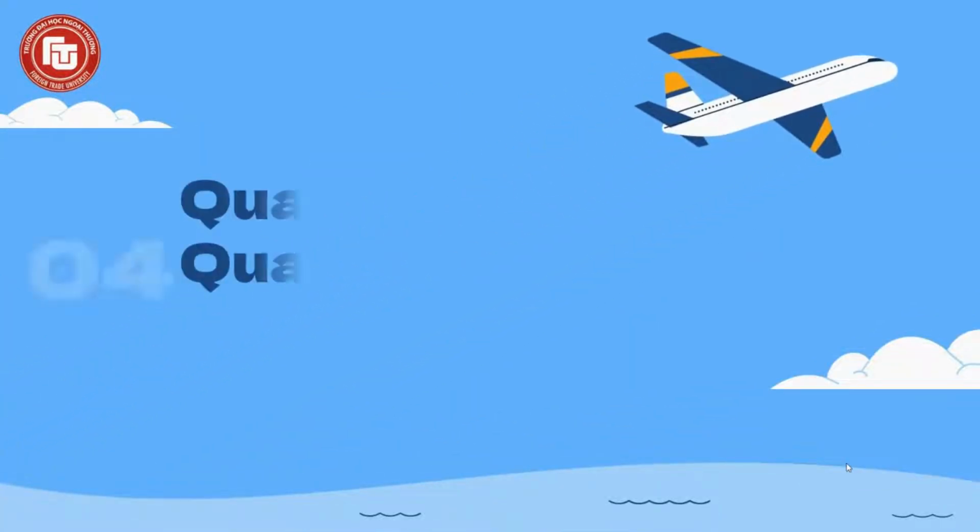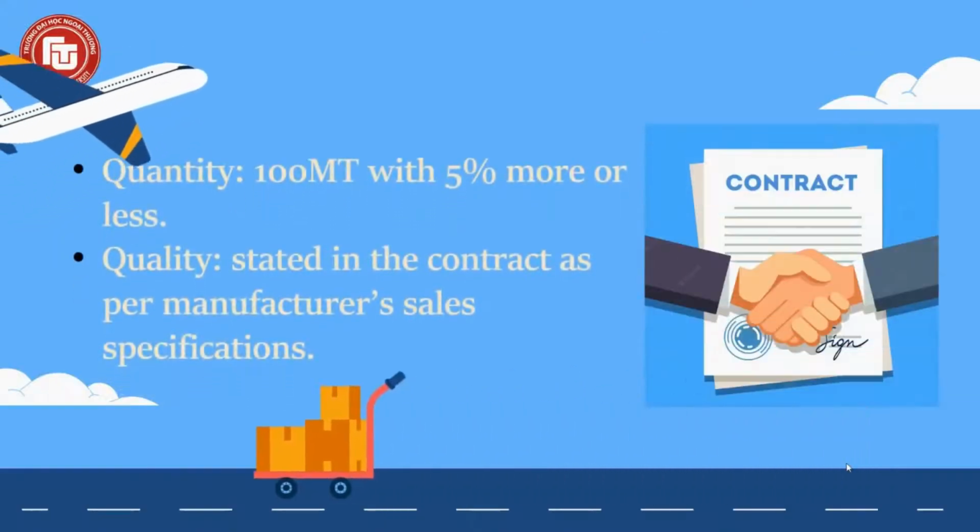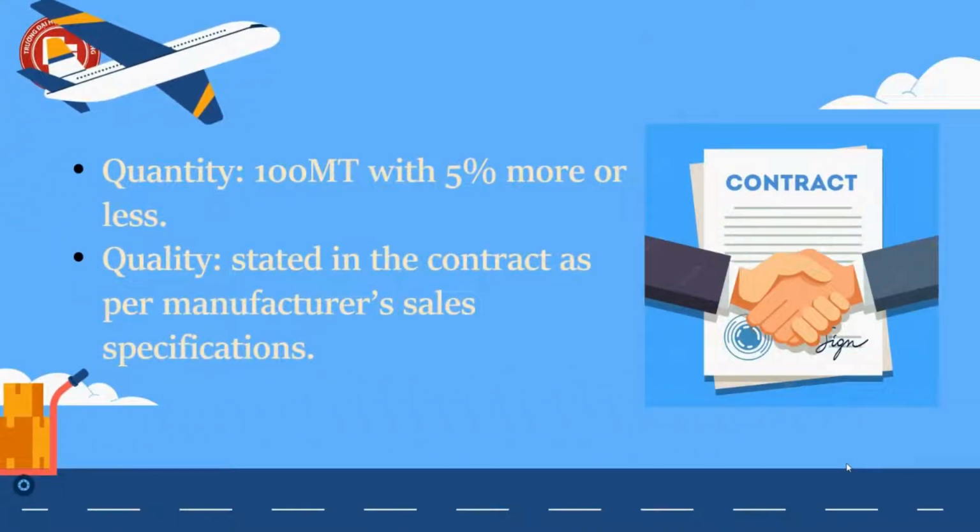Quality and quantity. The quantity of the product is 100 MT with 5% more or less. This is a large shipment and would need multiple containers to transport. We can see that both companies have made a good relationship with each other in order to conduct this contract, and both need to carry out this contract with care. The quality is stated in the contract as per manufacturer's sales specification.